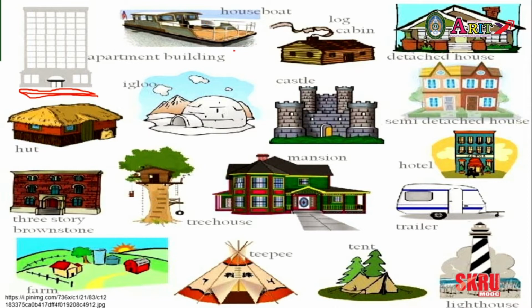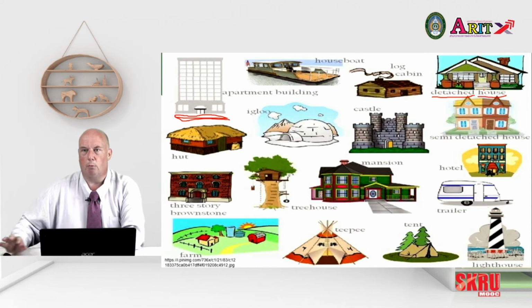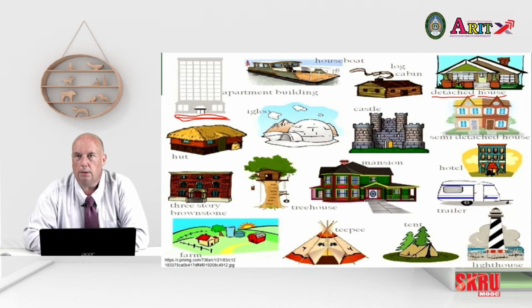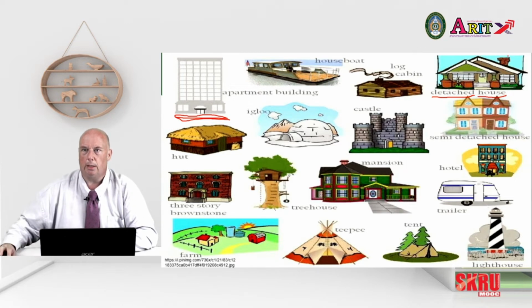A houseboat. These are a little more exotic and unusual, but some people can live on the water, and their house is on the sea or on a lake or canal. A log cabin, a house made from logs, from large pieces of wood. A little more common again, a detached house. If you remember from the first part of this unit, the monologue talked about a detached house, a modern detached house. And you can see this house is on its own with nothing at either side.